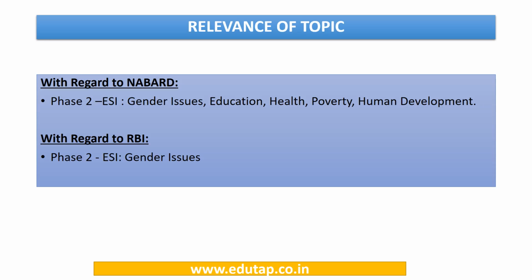The relevance of the topic to both the exams has been discussed in this slide. For the NABARD Phase 2 under the section Economic and Social Issues, the Gender Vulnerability Index is to be covered for the topics gender issues, education, health, poverty and human development. For the RBI exam also, for Phase 2 Economic and Social Issues, the topic is to be covered for gender issues. So the topic of our discussion is very relevant to both these examinations.